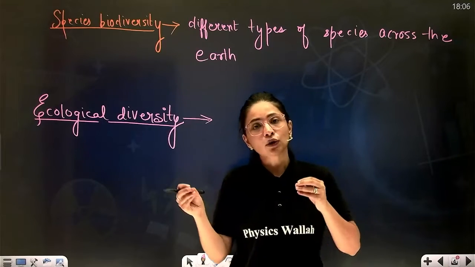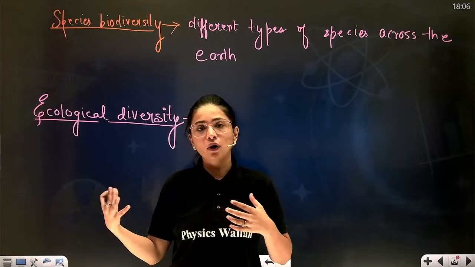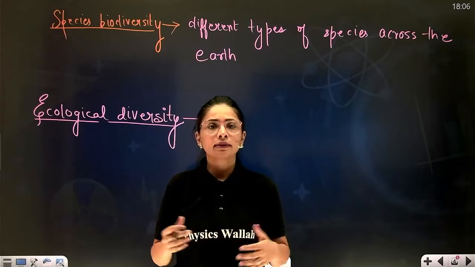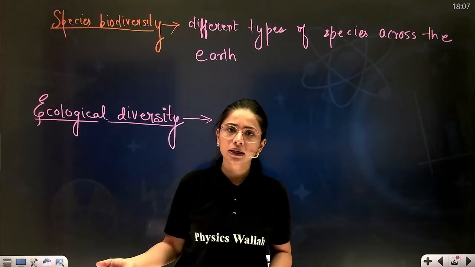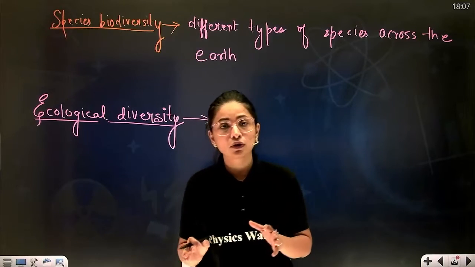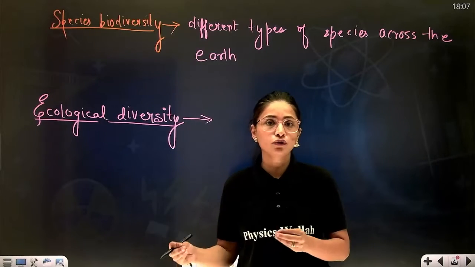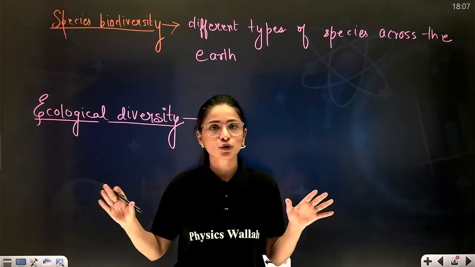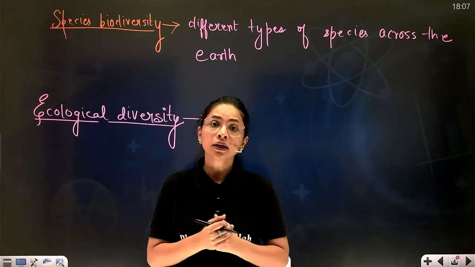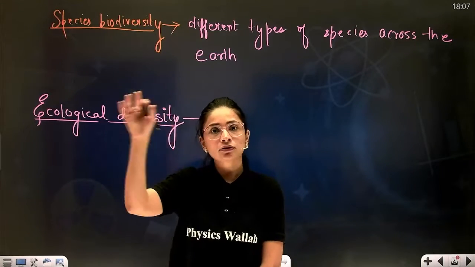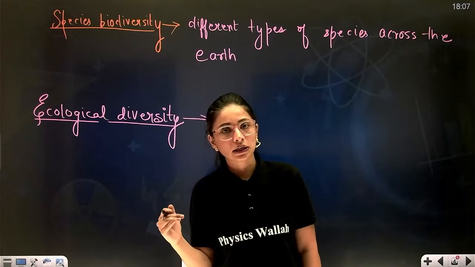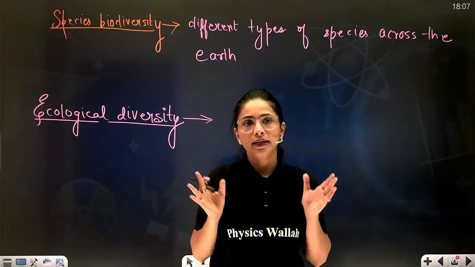But similarly, if I talk about Canada, or Norway, or such areas which are present at the top of Europe, their sun rays are almost the same throughout the year. They receive very less sun rays. As a result, the precipitation is mainly snowfall, and they all show the same kind of vegetation due to very less variation in temperature and precipitation. So Norway, Switzerland, all these regions of Europe show less ecological diversity as compared to India.